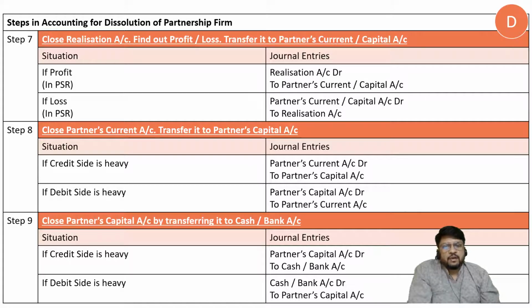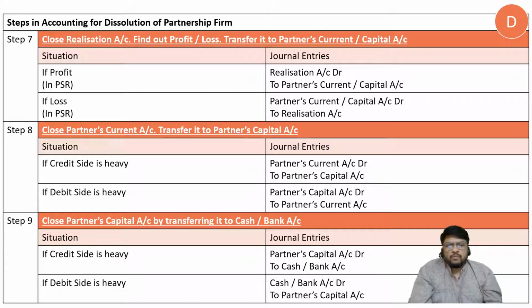Close realization account, find out profit or loss, transfer it to partner's current account or capital account. Now when you close the realization account, it will have either profit or loss. Just like we used to close our revaluation account in admission, retirement or death, similarly here also the realization account profit or loss, whatever it is, will have to be transferred to partner's capital.